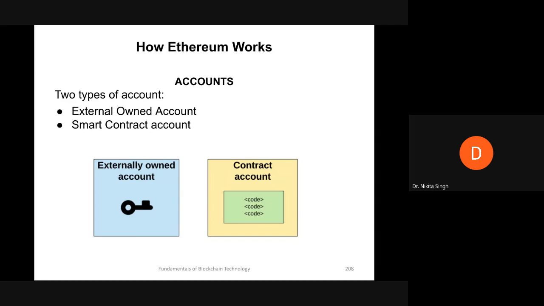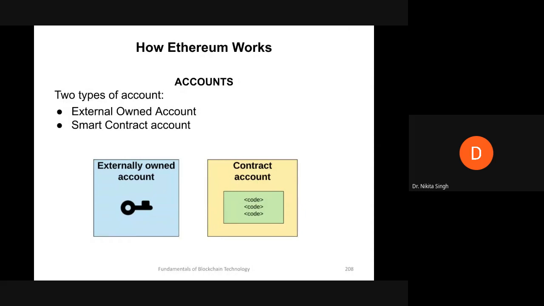This externally owned account is the most basic account, similar to what we have on Bitcoin. That is, we have a private-public key pair associated with the account. Another type of account that Ethereum provides is the contract account. Contract accounts are associated with smart contracts.